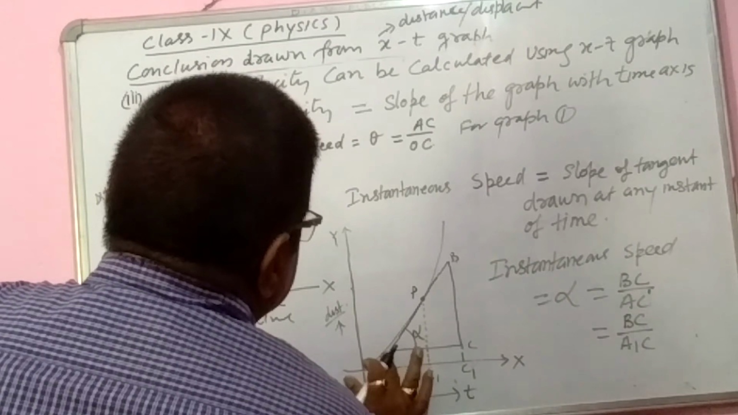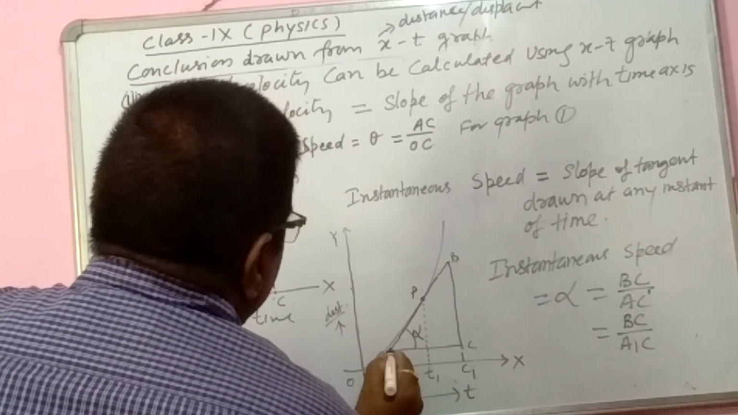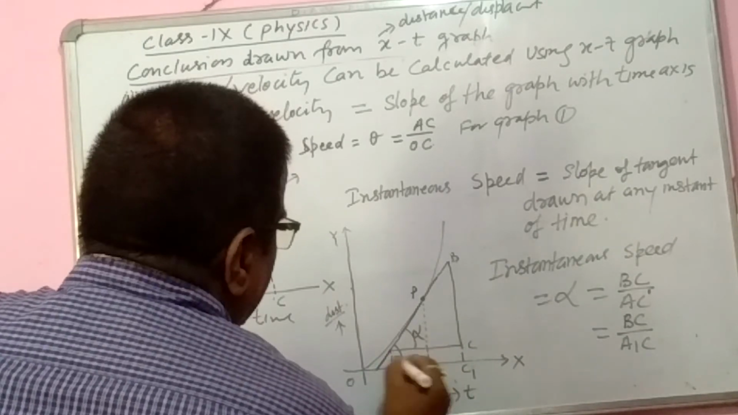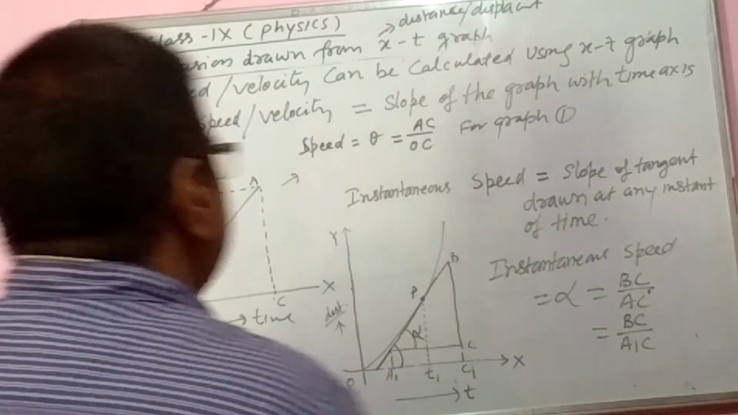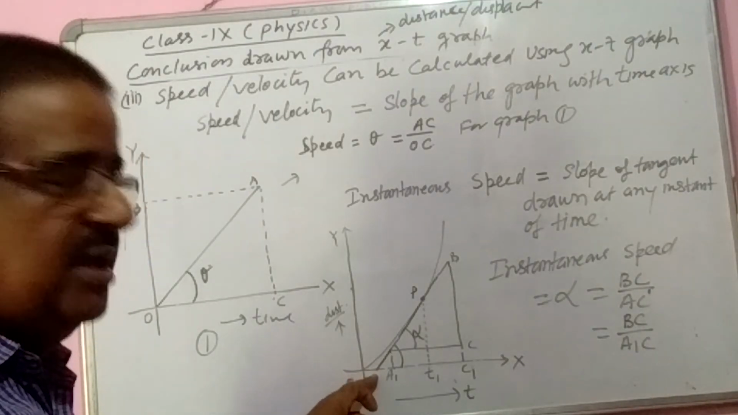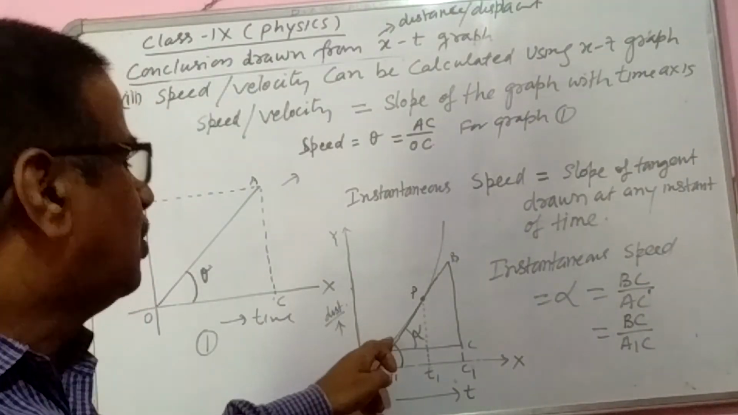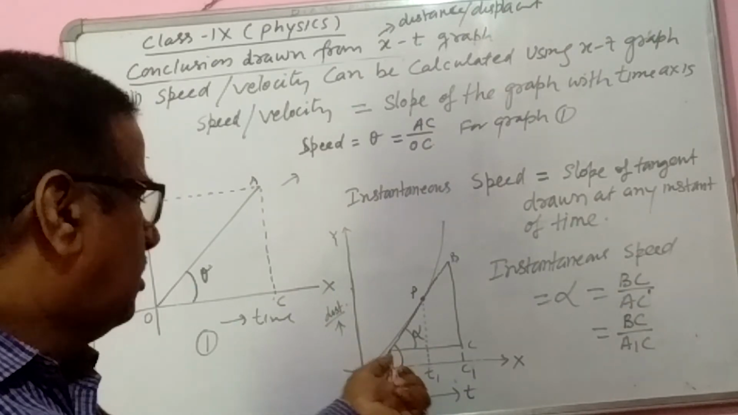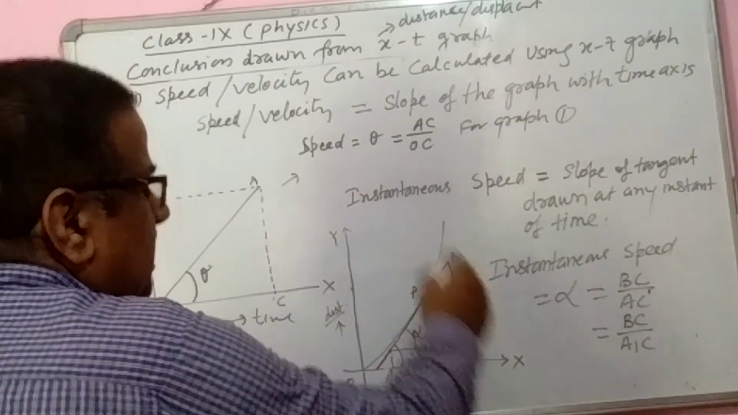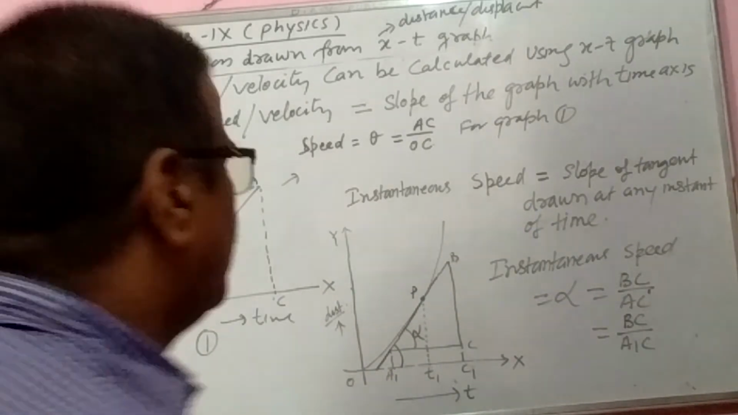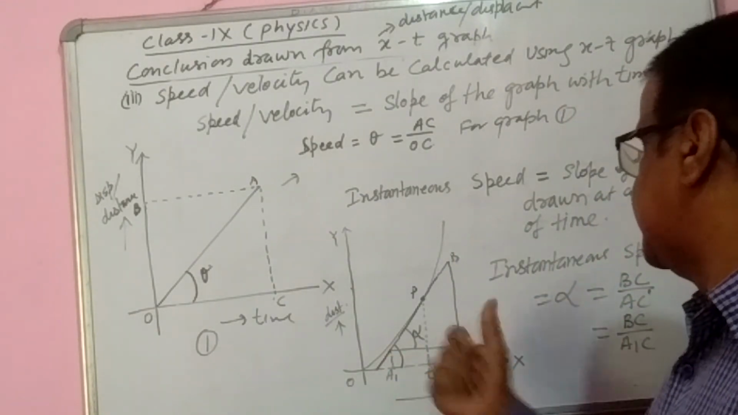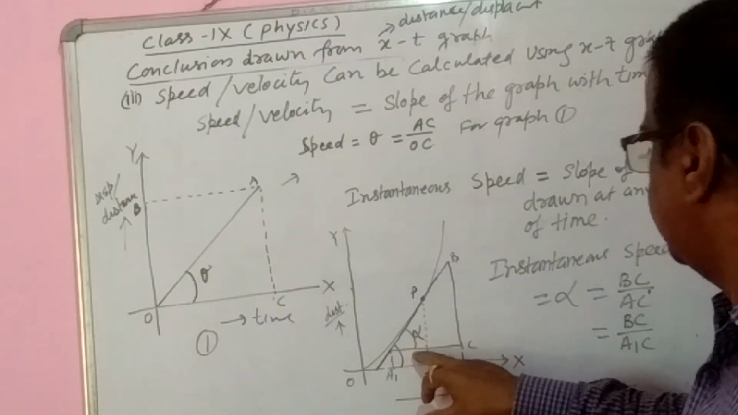If you draw this, if you take it to the x-axis, you will get the same angle that is here. So you take the tangent and extend it up to here, or you can also leave it above the axis, and you have to make a right angle triangle. Then you will get this BC and this AC. The angle here is theta.